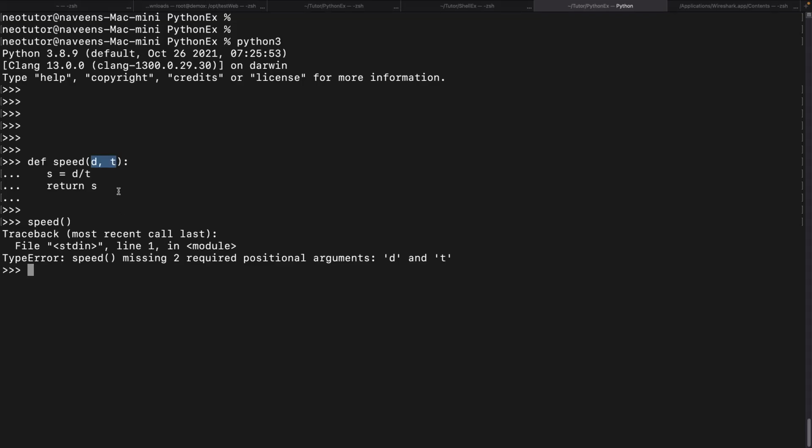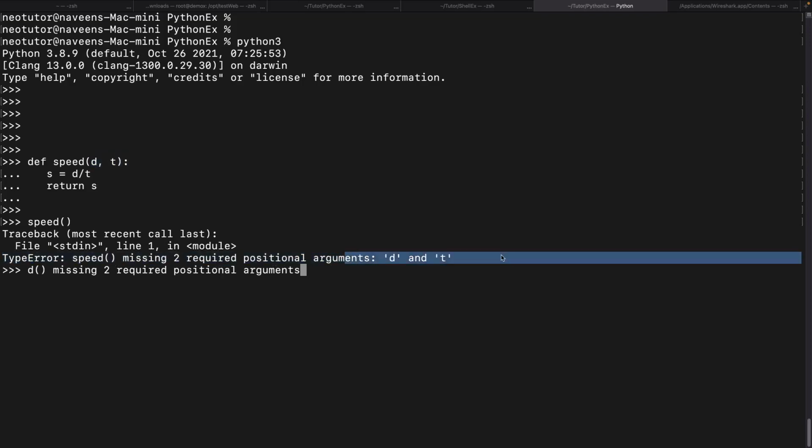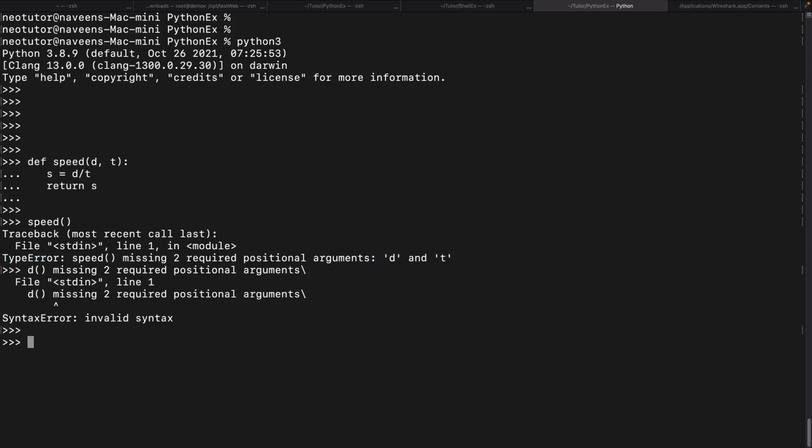Okay, if we call a function without them, we get an error. Let's say there is a person, you have one helper, a handyman. You ask him, bring me that, and you need to mention what to bring. It is the same thing here. It is asking us what to bring. Likewise, it is saying there are two arguments I'm expecting, but you haven't passed those two inputs, so we got an error. So we need to pass that speed.